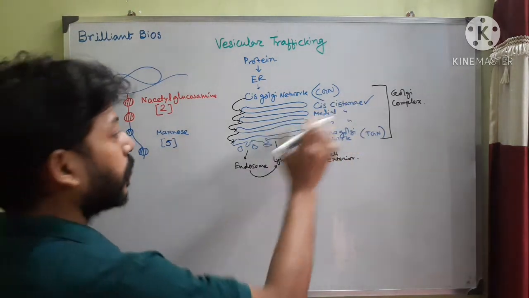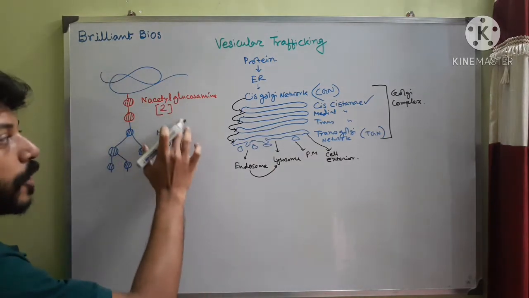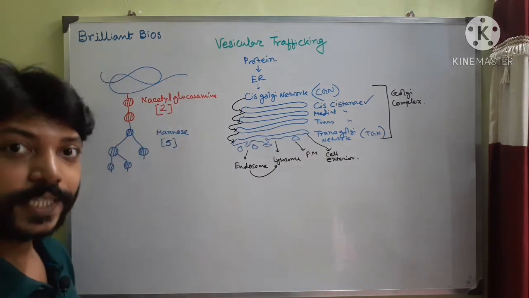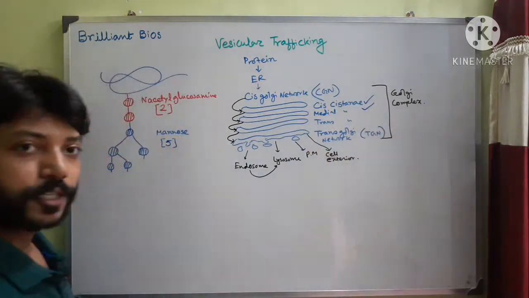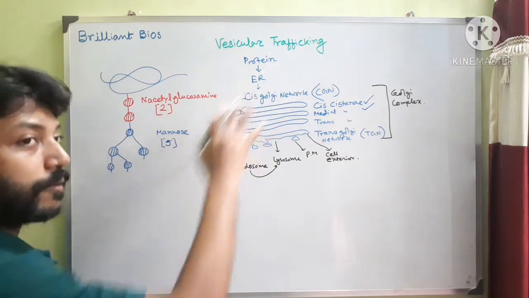So in the cis-cisternae there are 2 N-acetyl glucosamine and 5 mannose, that means it has gotten the ticket to travel to the medial cisterna by vesicular trafficking.